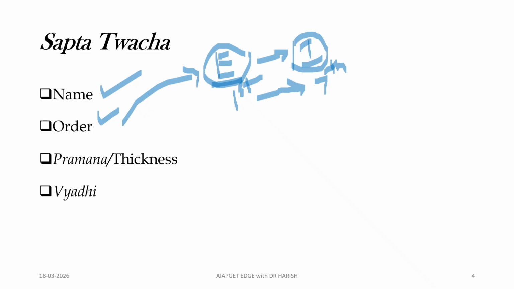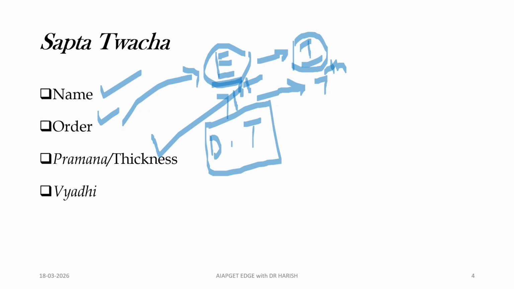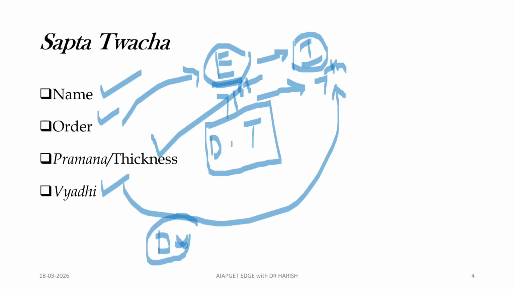Then coming to the thickness, or Pramana. This is important here. Each layer of the skin has a different thickness, and that is also explained, so you have to remember it. Next, the last one is Vyadhi. Each layer of the skin, from external to internal, gives a seat for different diseases. With tricks we will try to remember these. These are very important for an MCQ in the AIAPGET.